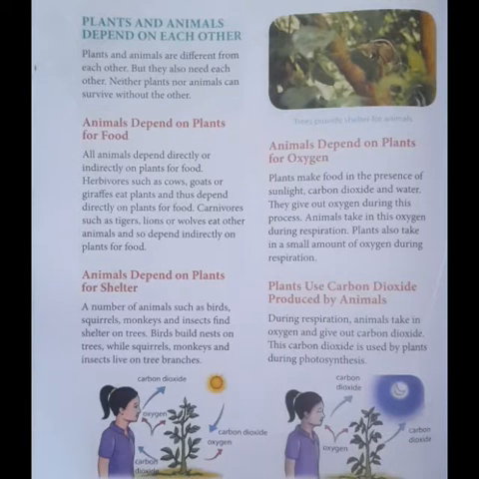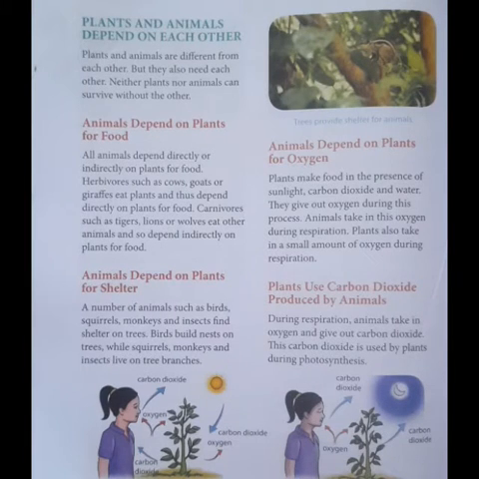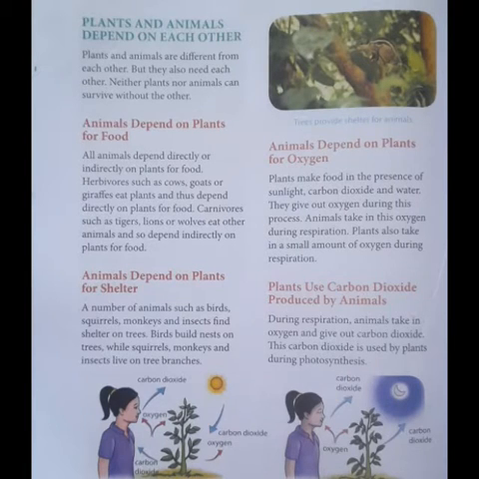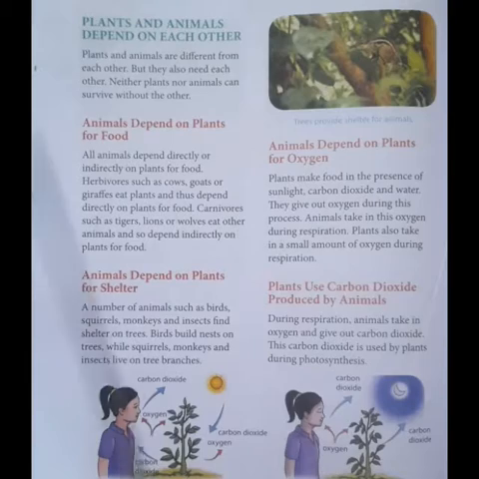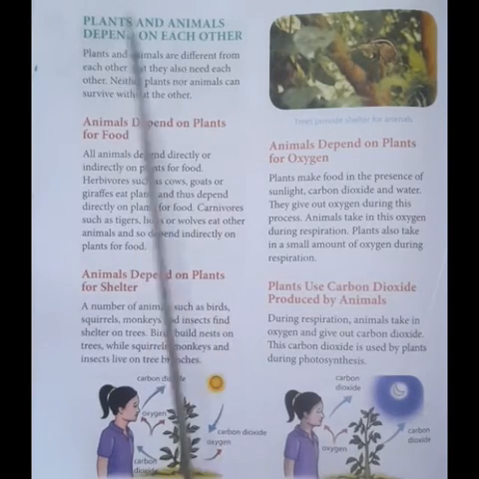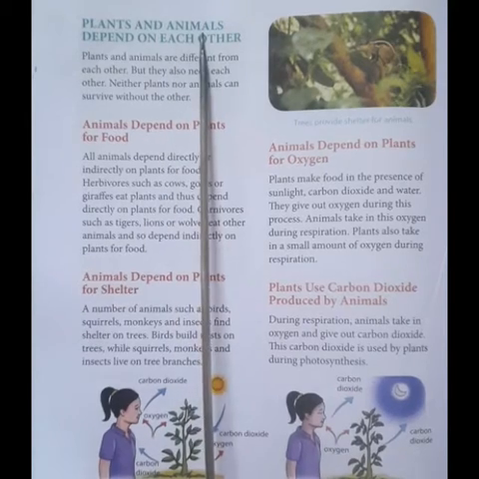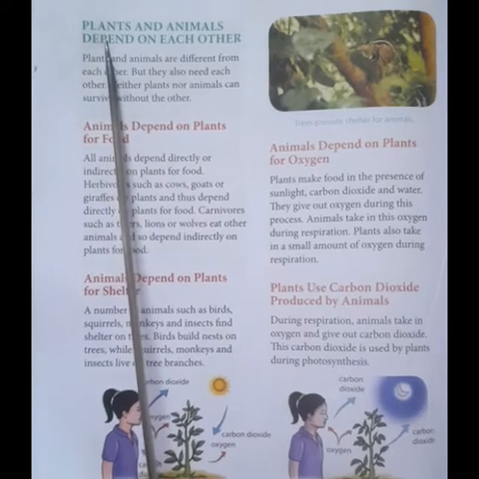Hello, class. We were studying the lesson Interdependence in Nature. In part 1 of this lesson, we have studied how living things are dependent on the non living beings. So, let us continue the lesson and study about the interdependence of plants and animals in nature. How the plants will depend on animals and vice versa. That is, how the animals will depend on plants.